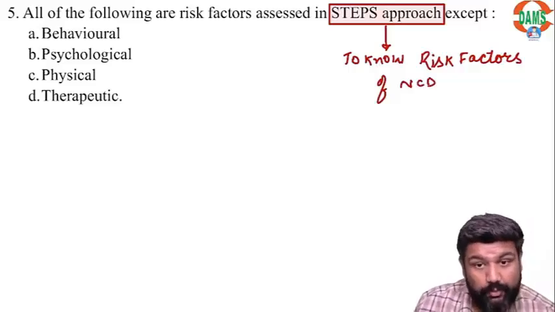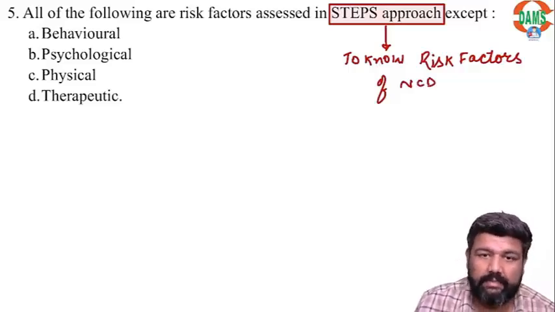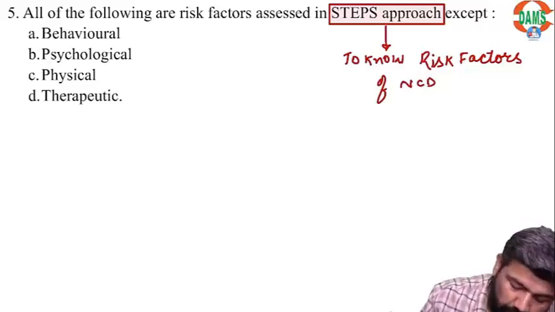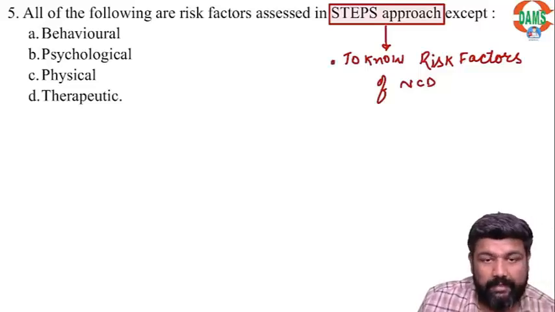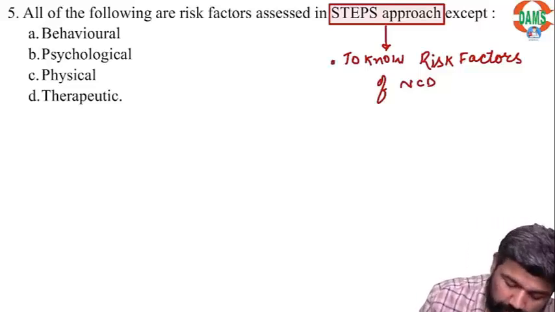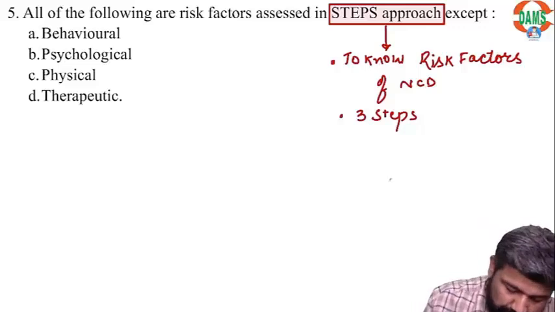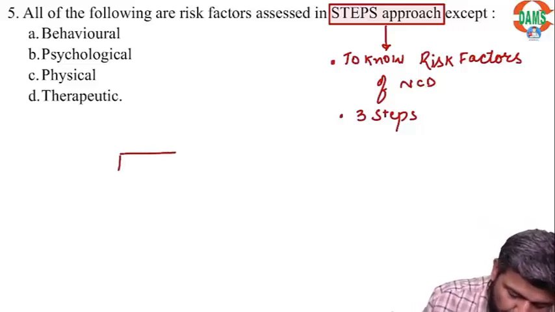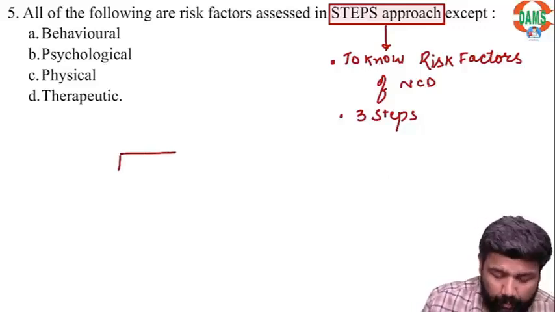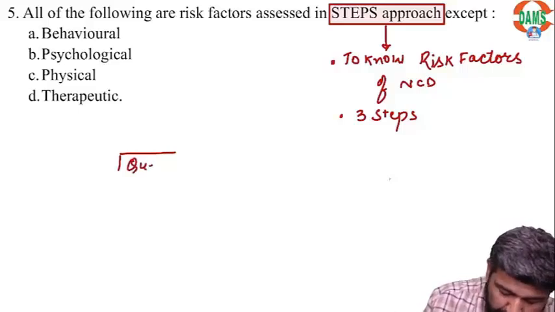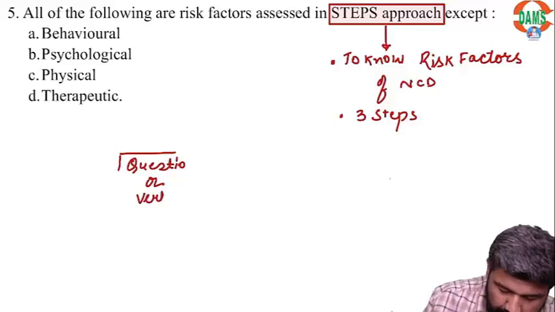Basically there are 3 steps. Step number 1 is questionnaire, or you can say verbal.